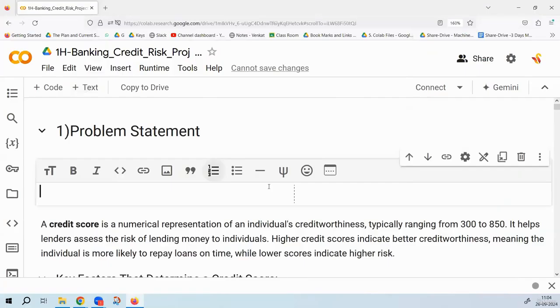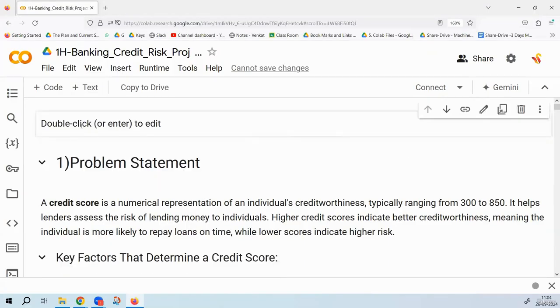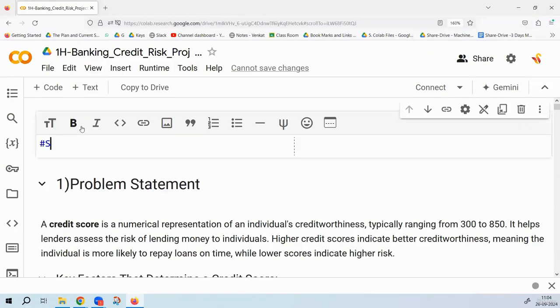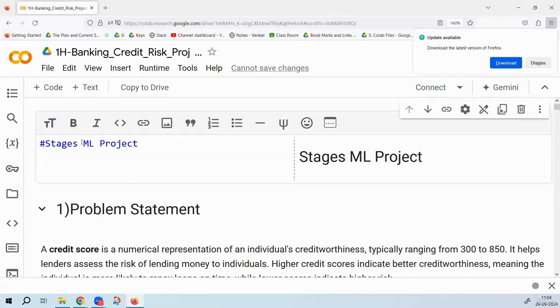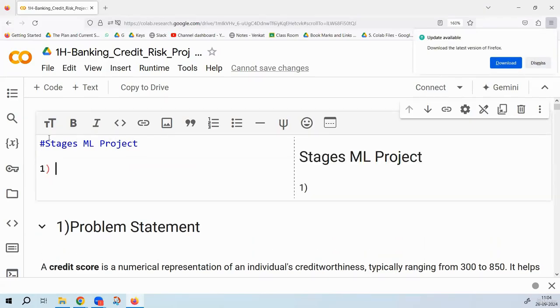So tell me, what are the stages in a machine learning project? Stage one in any ML project would be what? Can you recollect? There are 6 phases in any machine learning model building project. The first phase is the problem statement, or the goal, or the objective.